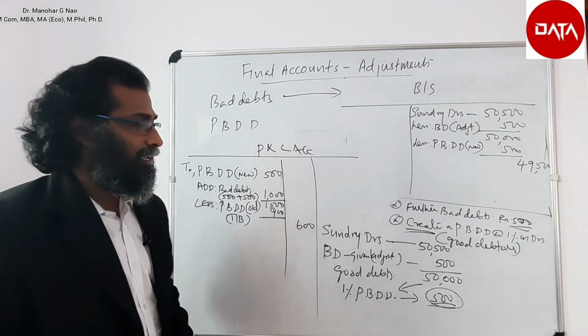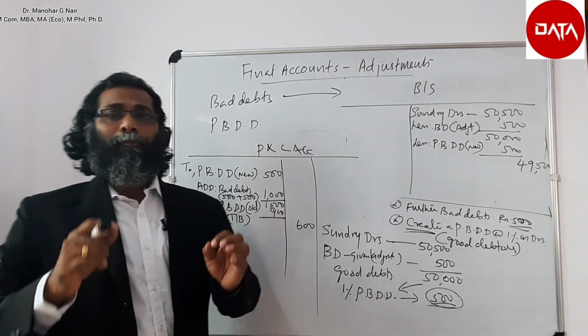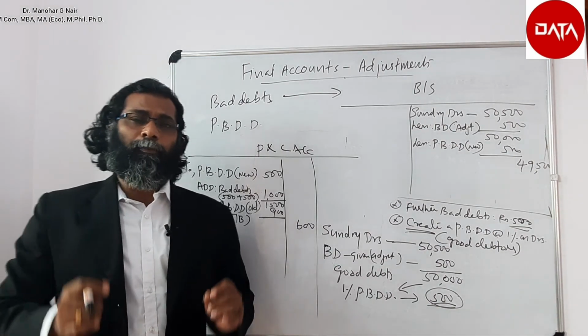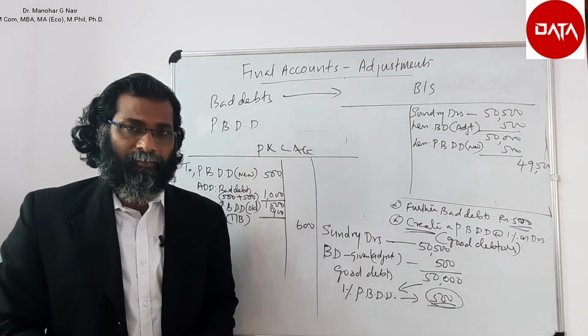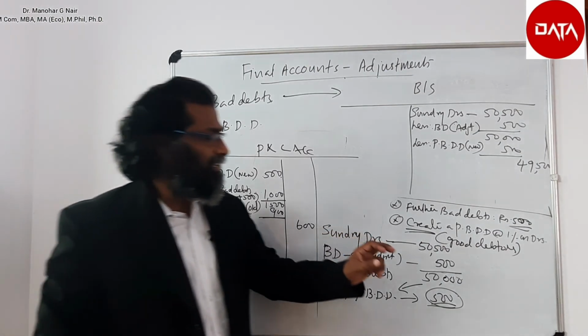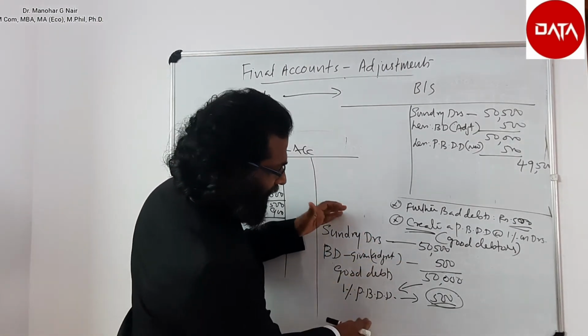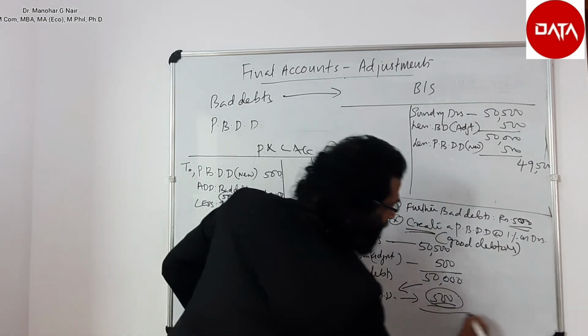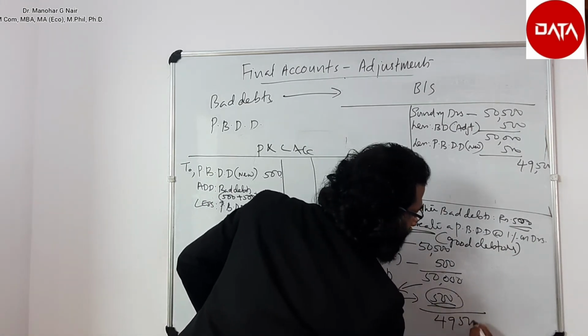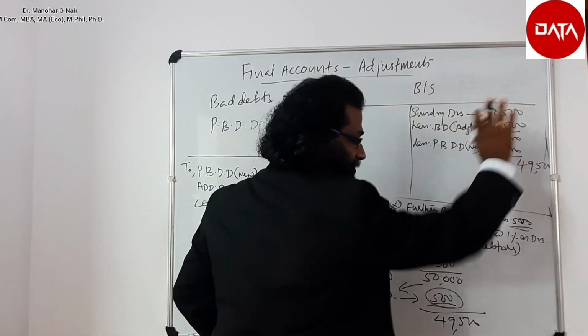See dear friends, when this bad debt along with the provision for bad and doubtful debt is given, then in the balance sheet the same computation that we adopted here has to be copied here. Finished.